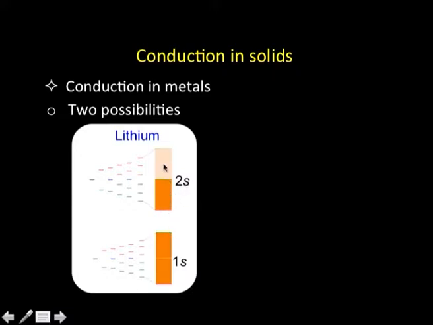You remember that these bands are obtained by a combination of atomic orbitals of a larger number of atoms. Okay. Now, in case of systems like lithium, this 2s band is half filled and half empty, and the filled part is called the valence band and the empty part is called the conduction band here. There is no difference in terms of energy between this valence band and the conduction band, and with a little amount of energy the electrons can move from the valence band to the conduction band and start conducting. That is one way in which conduction takes place in case of metals as per the band theory.